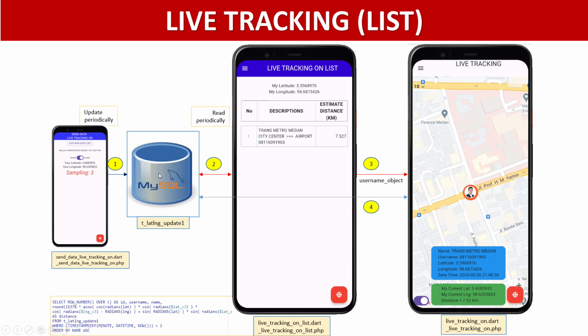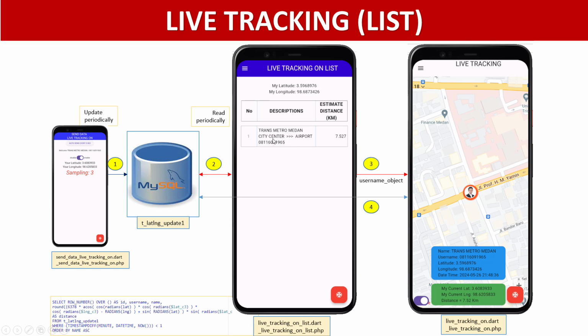And then if someone uses this application, he knows where the bus using this application is now, and the estimated distance in kilometers from the bus position to this man.